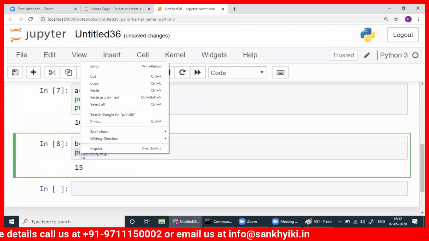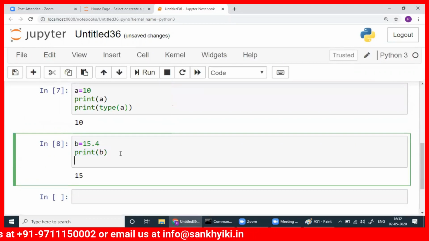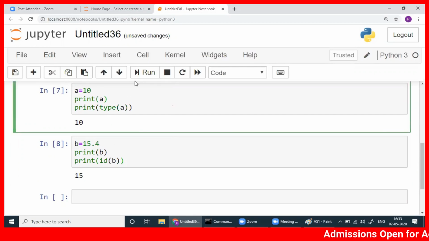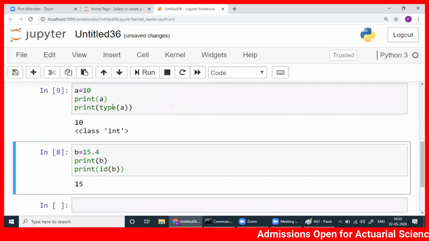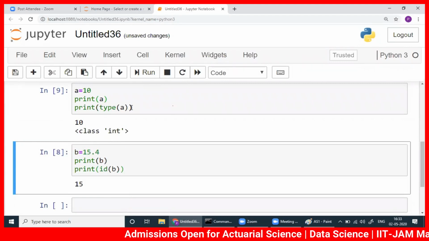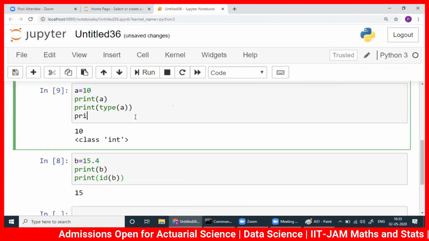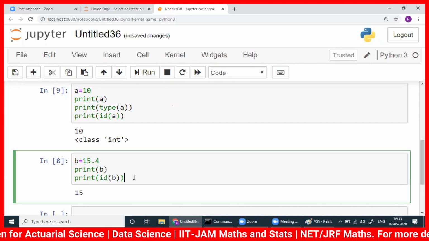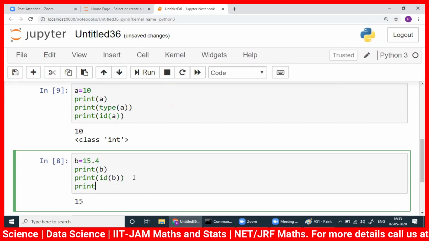Let me write this one also. Print ID of B. Now see, I've written 15.4, here integer 10, here 15.4, and let me run this one. I got 10 here, and it shows the class integer. Even we have addresses also. Let me write that too. Print ID of A here, and I will write print ID of B here.